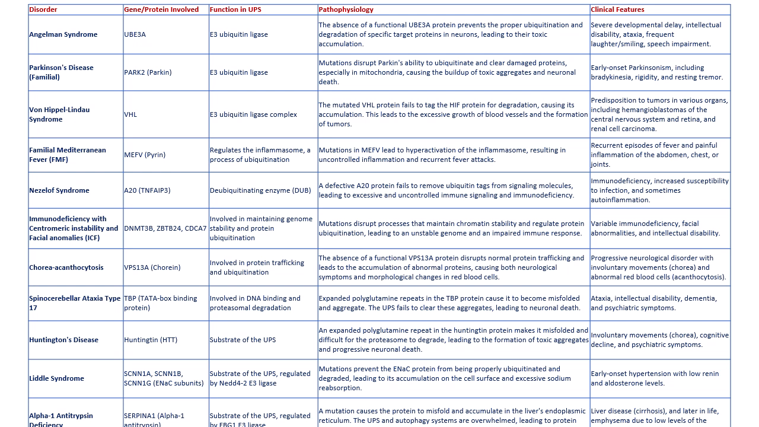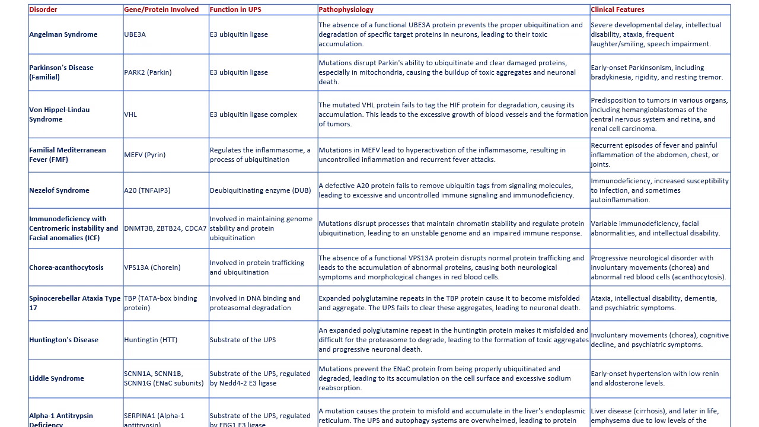Haploinsufficiency of A20, or Nezelof syndrome, is caused by a defect in the A20 gene, which encodes a deubiquitinating enzyme, DUB. A20's function is to remove ubiquitin tags to turn off immune responses. A defective A20 protein leads to a persistent, excessive activation of the NF-kappa B pathway, resulting in uncontrolled immune signaling and severe immunodeficiency.